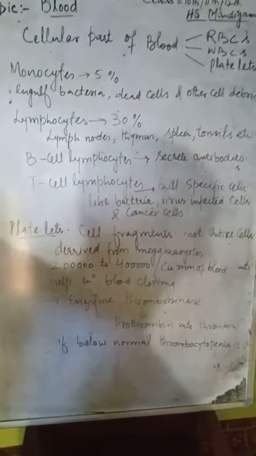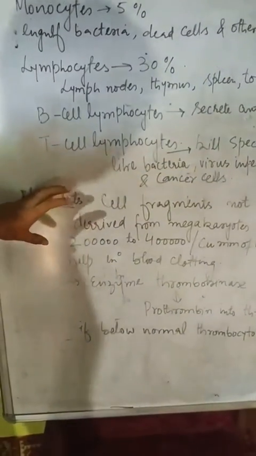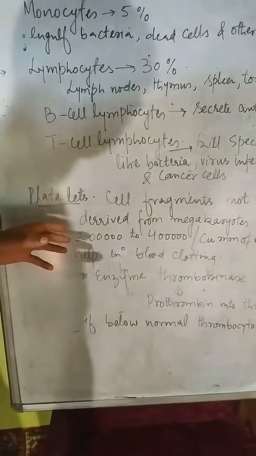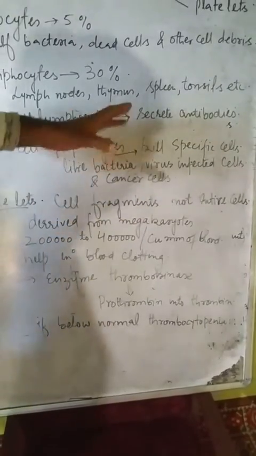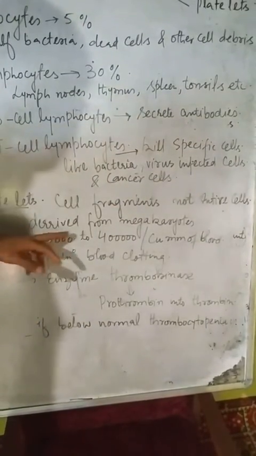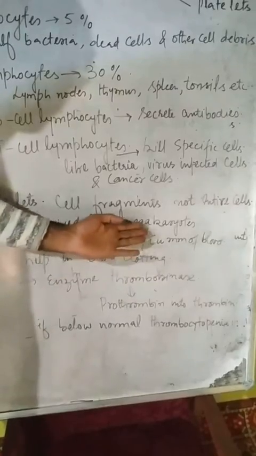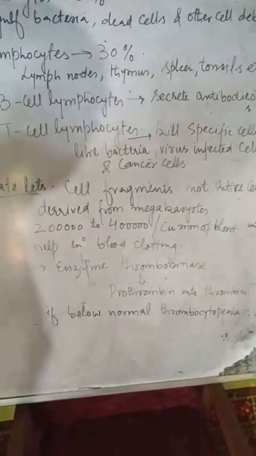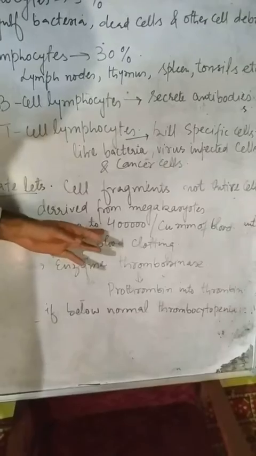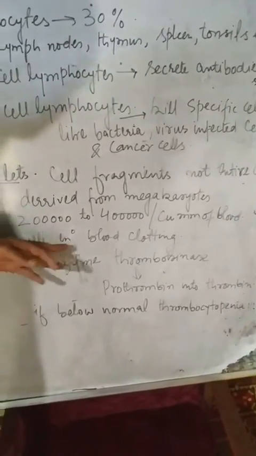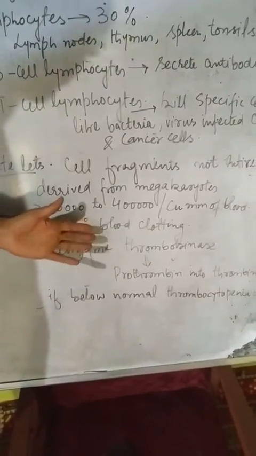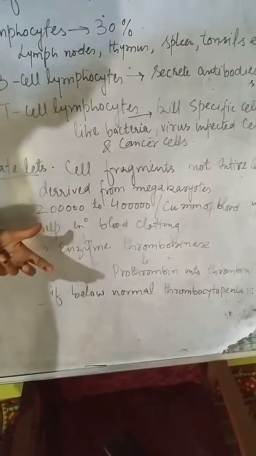Blood platelets are not cells, they are just cell fragments, not entire cells. They are derived from the larger cells called megakaryocytes, and their number varies from 2 lakhs to 4 lakhs per cubic millimeter of the blood. They are responsible for the clotting of the blood whenever we suffer any damage, when there occurs blood loss in our body, and at that time these platelets play a role in the clotting of the blood,